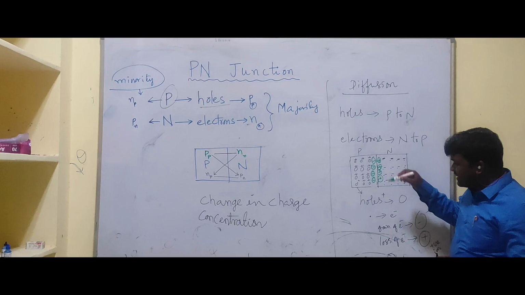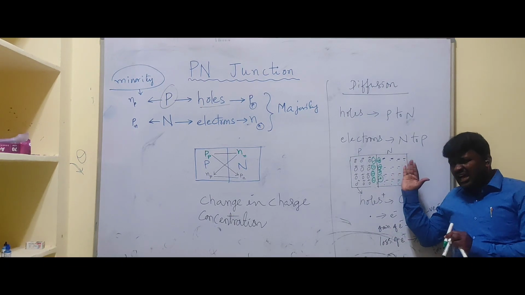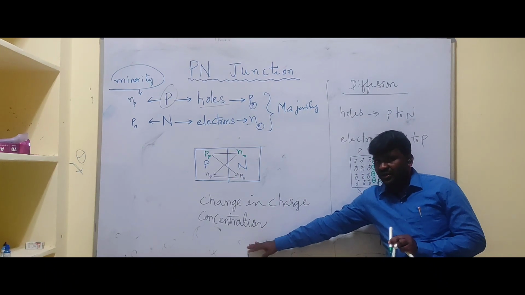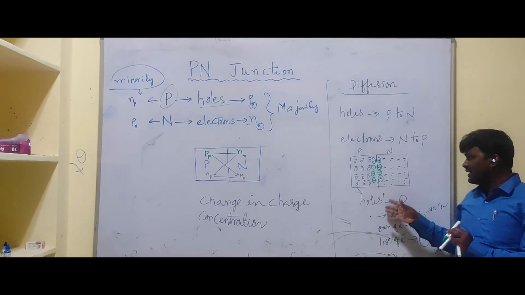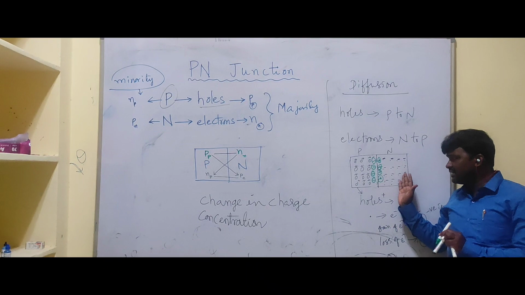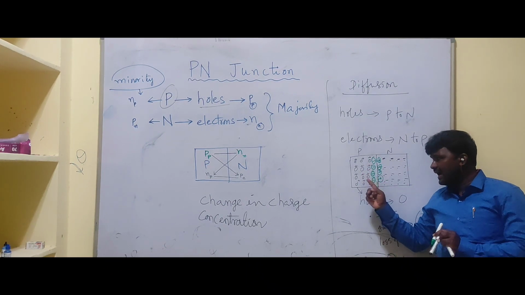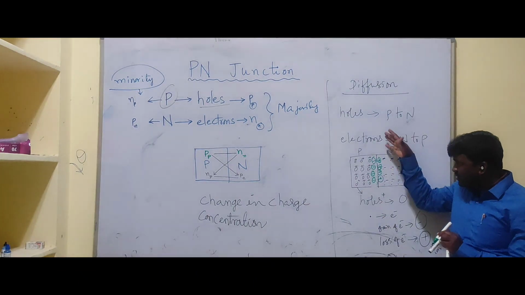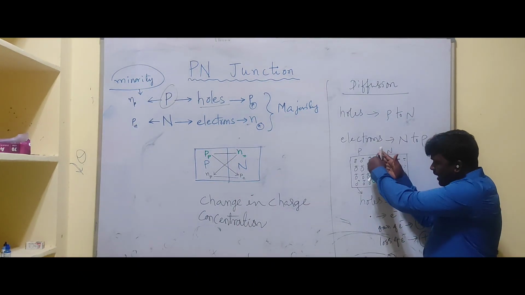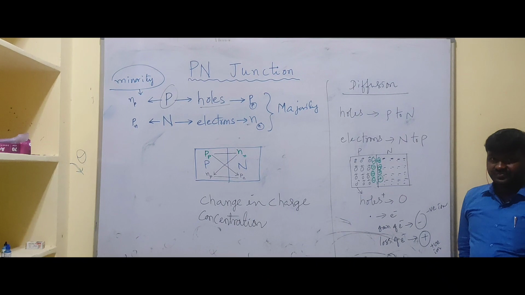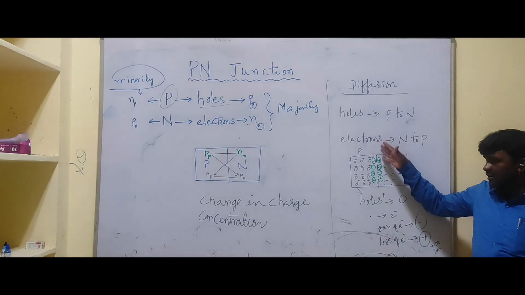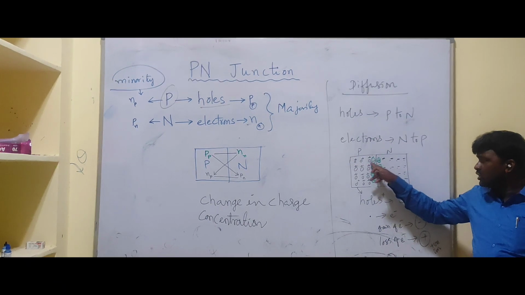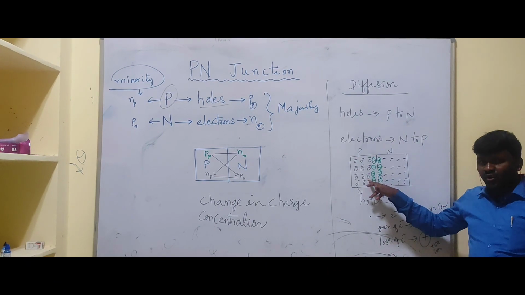We can clearly see that because of this change in charge concentration, diffusion takes place. These majority electrons cross the junction from N to P side, and similarly holes cross the junction from P to N side. Because of this, on either side of the junction, we will get recombination of holes with electrons and electrons with holes.